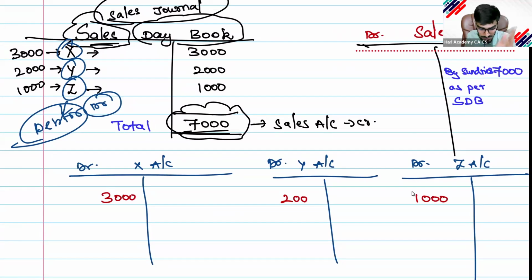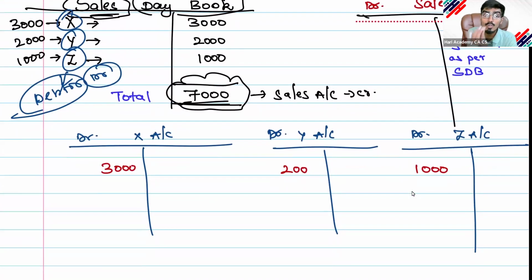Now think and answer. I already told you how to balance also. At the time of balancing, excess debit will show a debit balance, excess credit will show a credit balance, debit short will show a credit balance, credit short will show a debit balance. This is what I taught you in my accounting fundamentals classes.